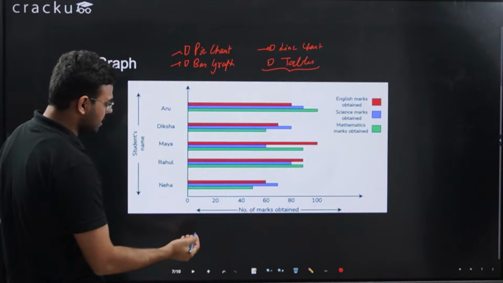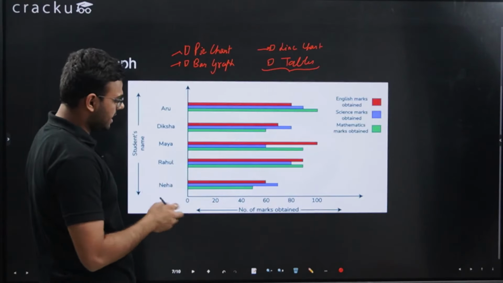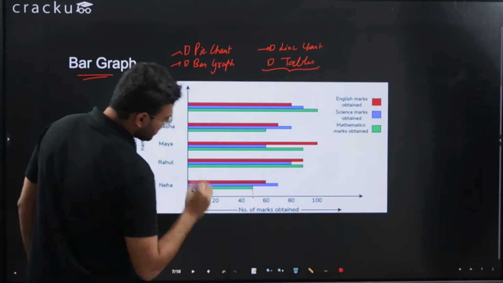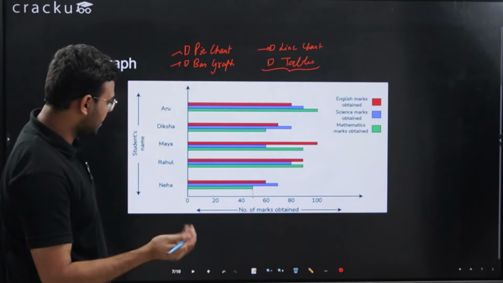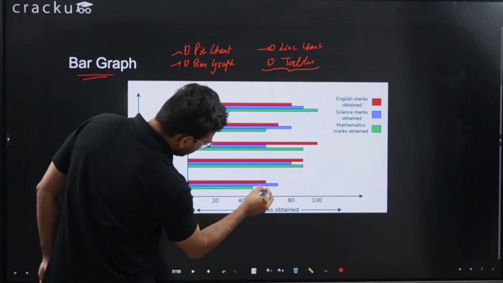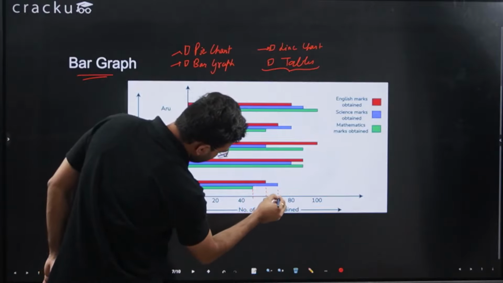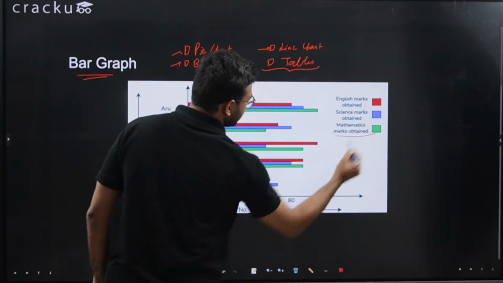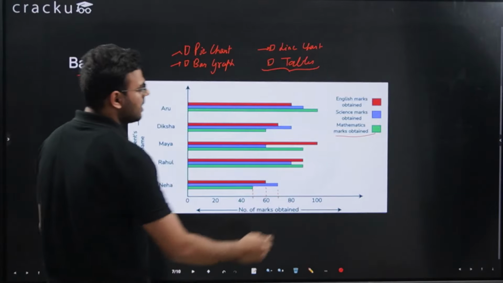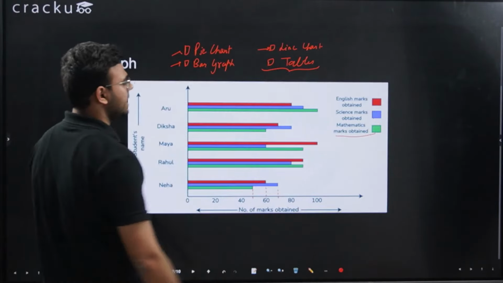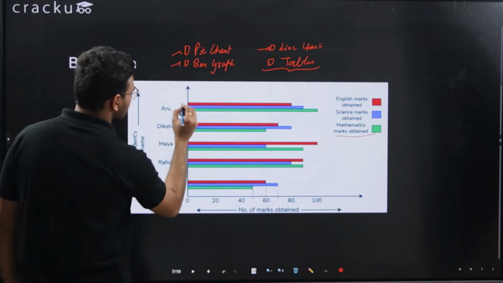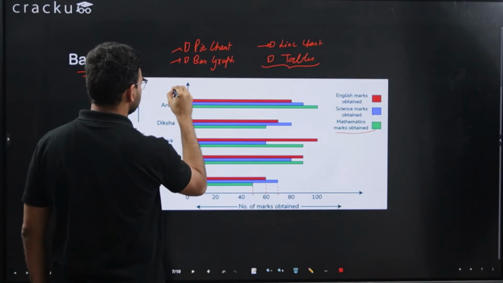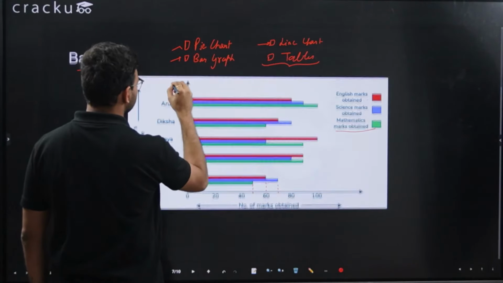Bar graph is nothing unique or difficult to read. You just have to draw a vertical line, similar to what you did in your line chart. So what does green represent? Green represents the mathematics marks obtained. Purple represents science marks obtained, and red represents English marks obtained. So this represents my English marks.